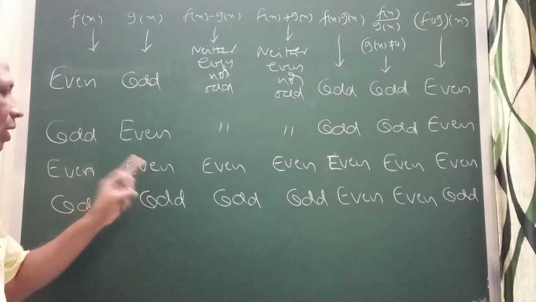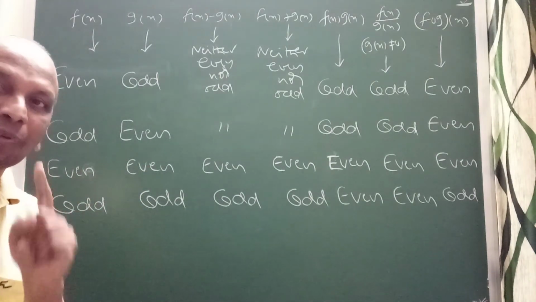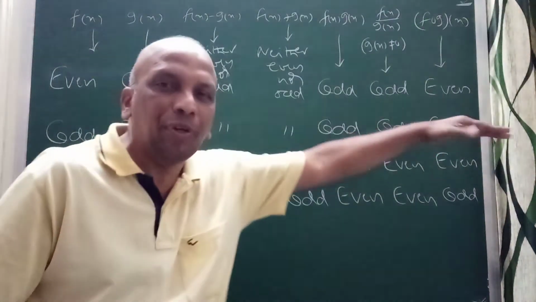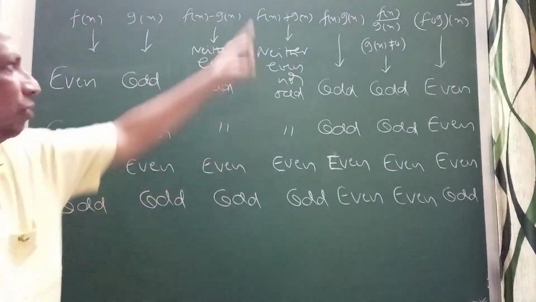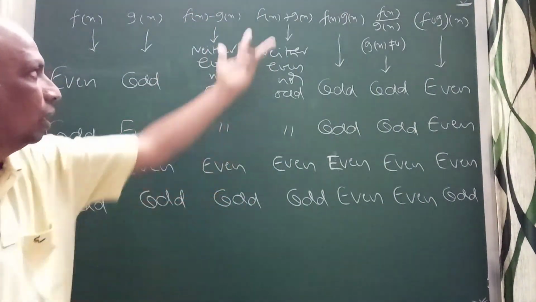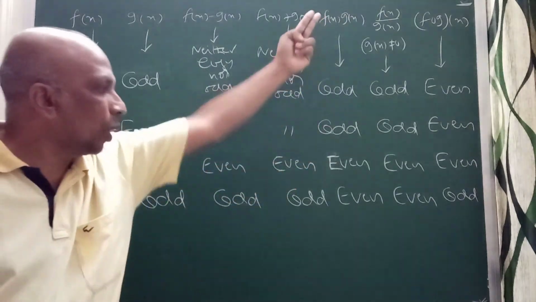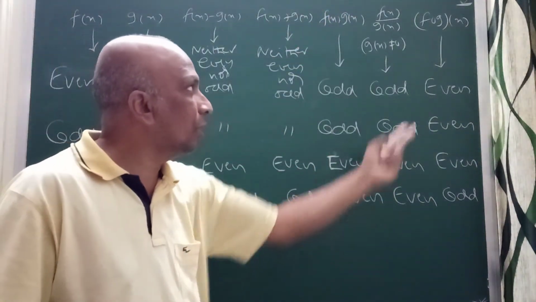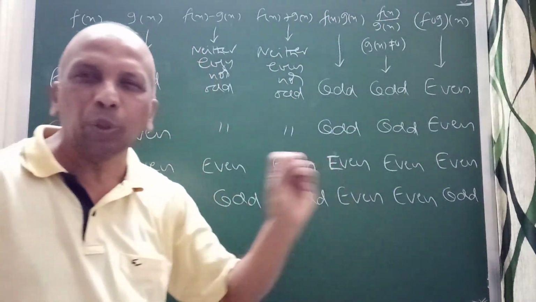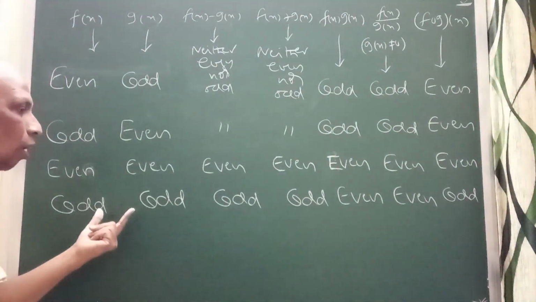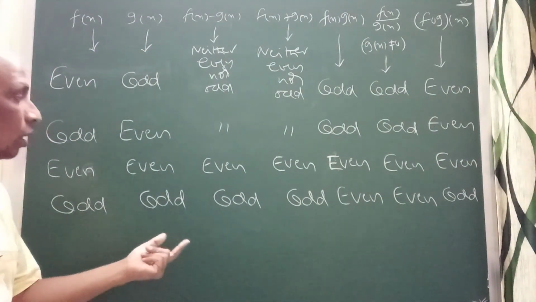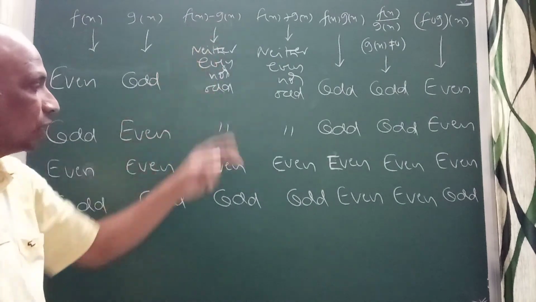Next, if you take even: in the case where f is even and g is even, you get all even functions only. The sum is even, the difference is even, the product will be even, the quotient will be even, and the composite function is also even. No doubt in that. When both are odd, the sum and the difference will be odd.